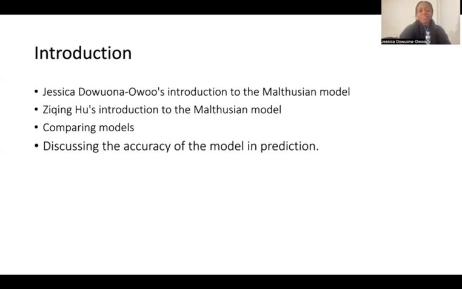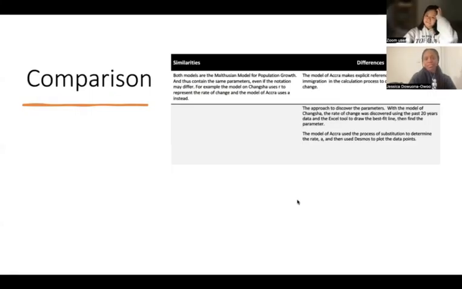All right, so we'll be comparing the models of two cities, Accra and Changsha. When it comes to comparison of the models, both cities were modeled with the same type of model. It was the Malthusian model. In terms of specifics, the similarities included just the model type, and of course the notation, even though the letters used were different, they were still representing the same ideas.